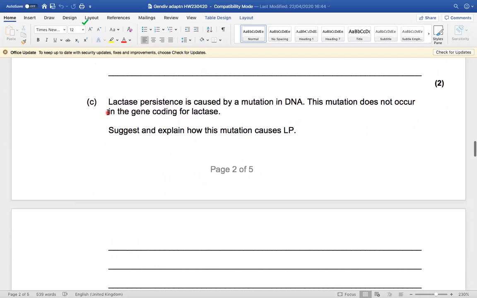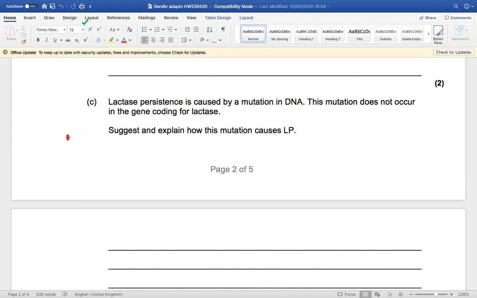Lactase persistence is caused by a mutation in DNA. This mutation does not occur in the gene for lactase. Slightly unfairly, this one really is tipping into year 13 work, because it says here that the mutation doesn't occur in the gene coding for lactase. So it's got to be happening somewhere else.